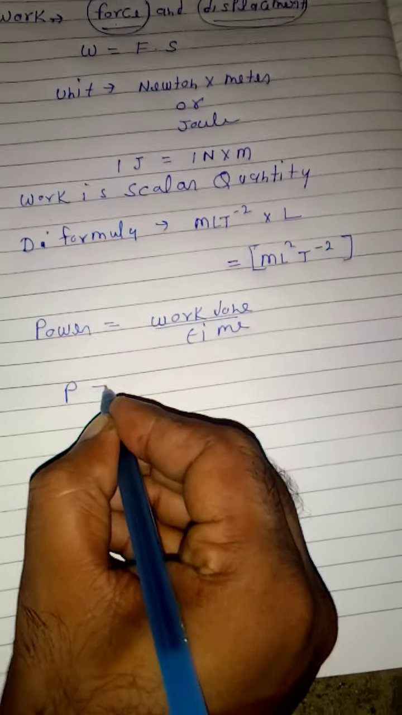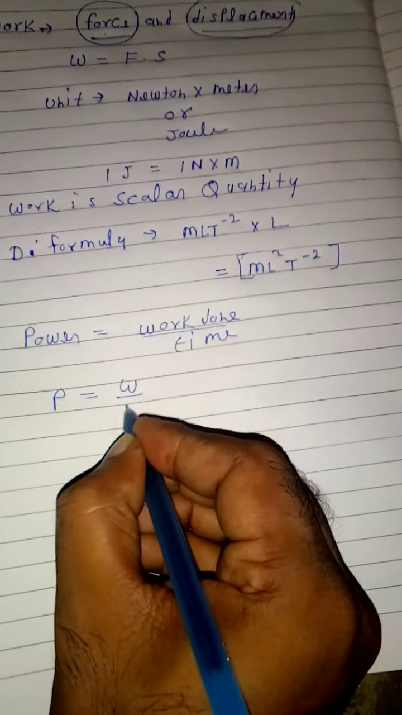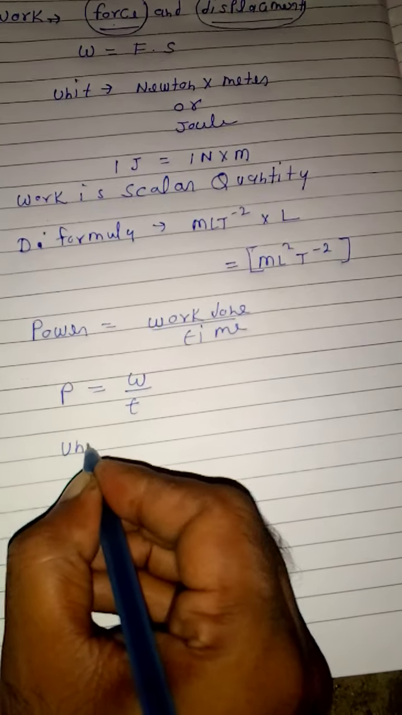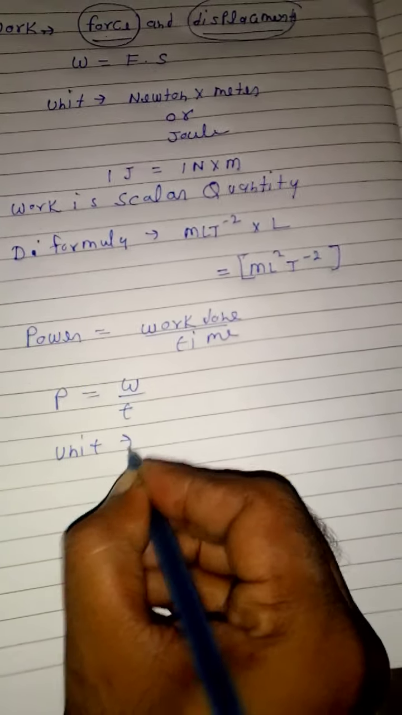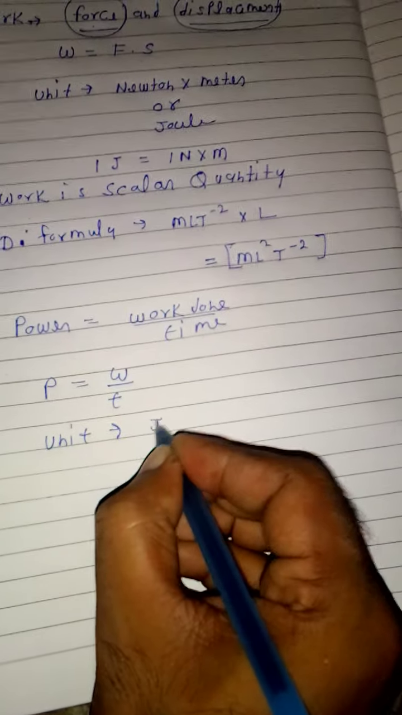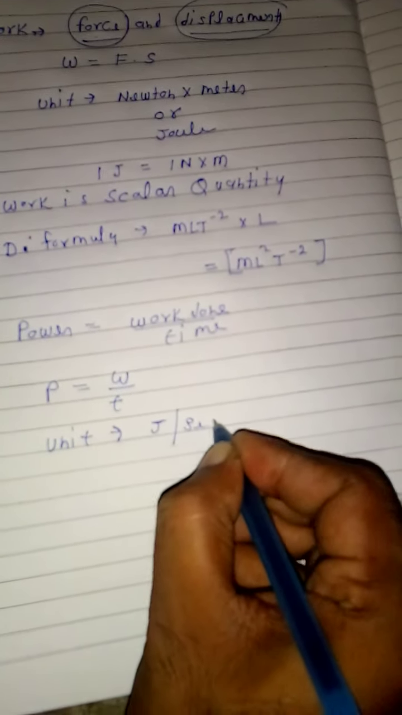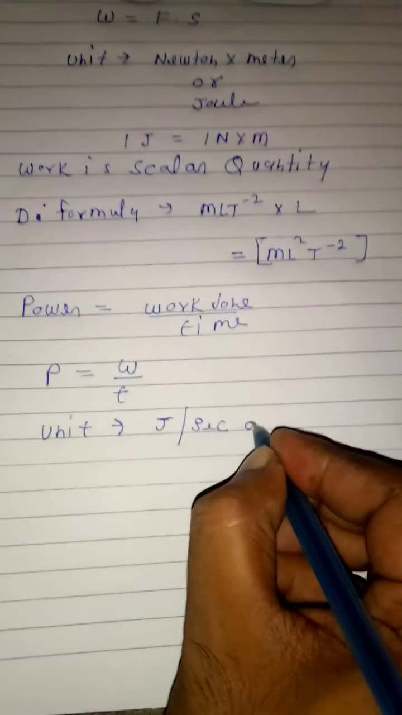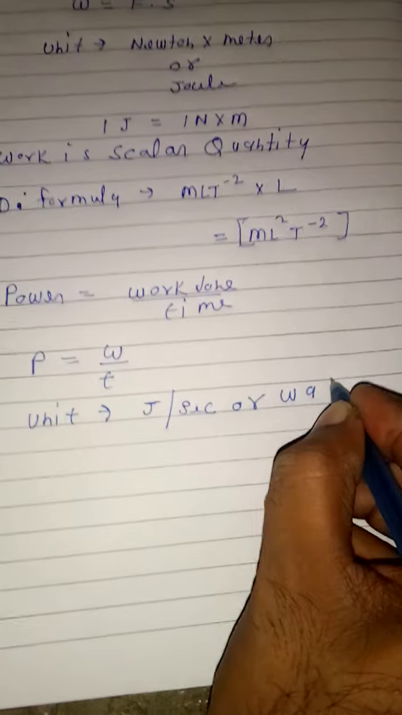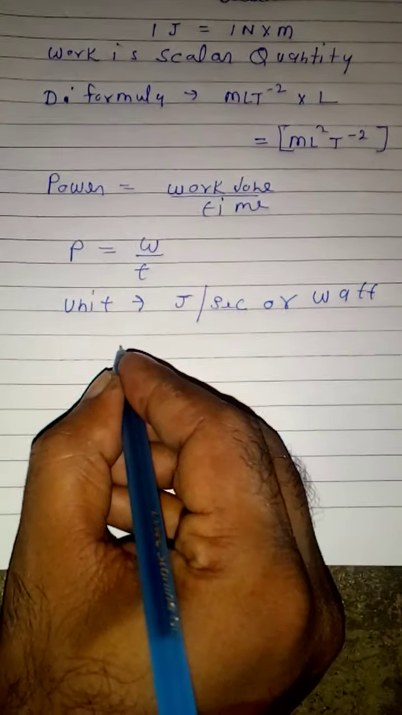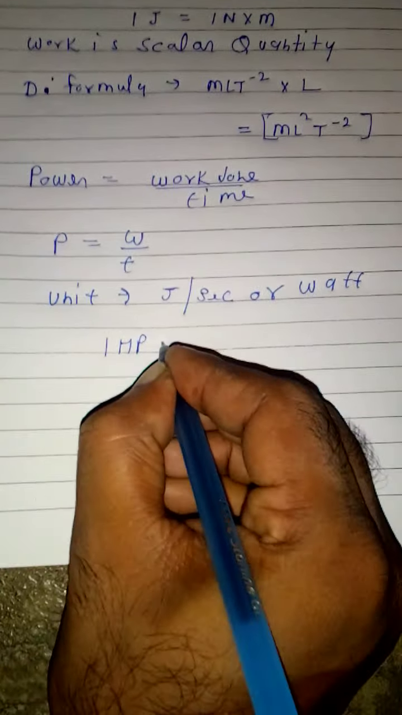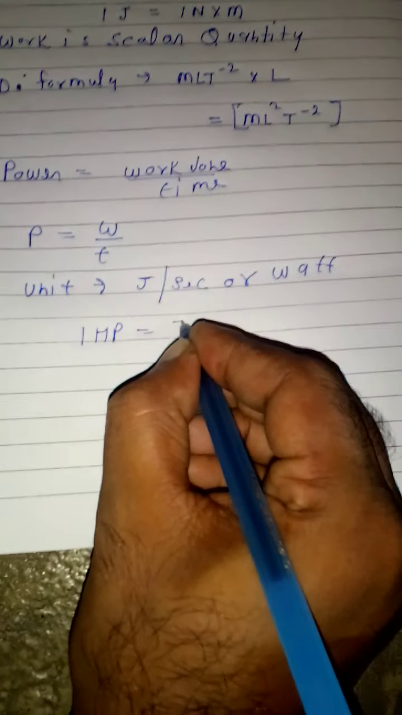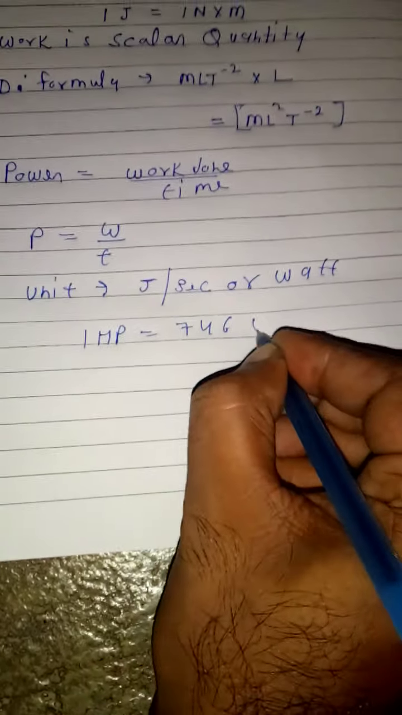So we can write here P is equal to W upon T, and the unit, very important: the unit of work done is joule, and the unit of time we know is second. So joule by second, or we could write watt. Okay, watt, and the other unit is horsepower. Horsepower is nothing but 746 watt, right? And now what is energy?